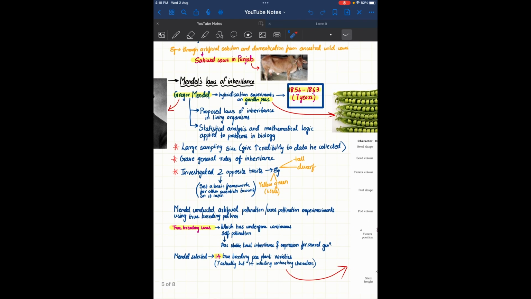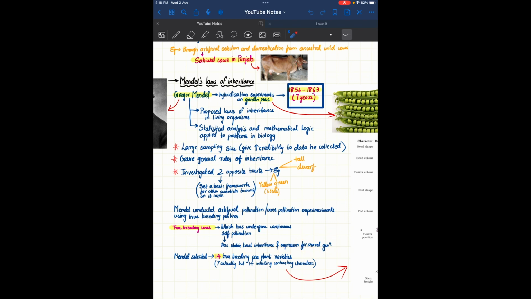Now Mendel conducted artificial pollination or cross pollination experiments using true breeding pea lines. What are true breeding pea lines? They have undergone continuous self pollination. That is, a plant is always crossed with the same trait: one plant has a trait and another plant has the same trait, so they are crossed again and again. That is self pollination. Undergone continuous self pollination, which has stable trait inheritance and expression for several generations.